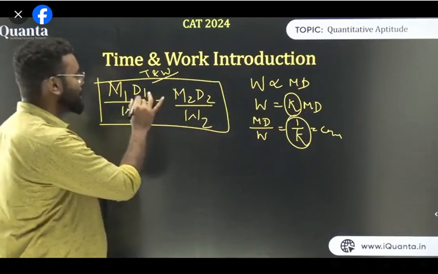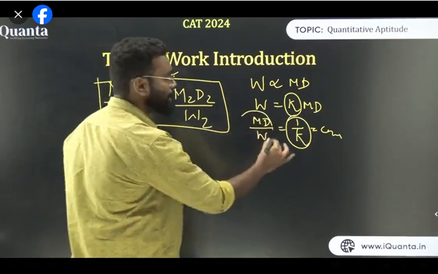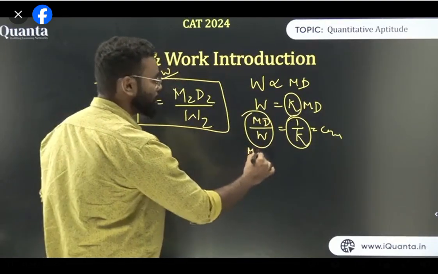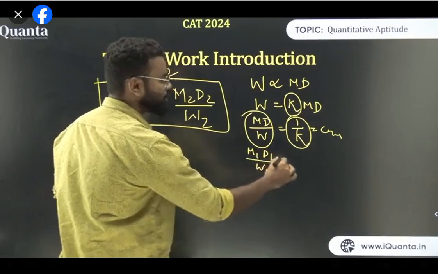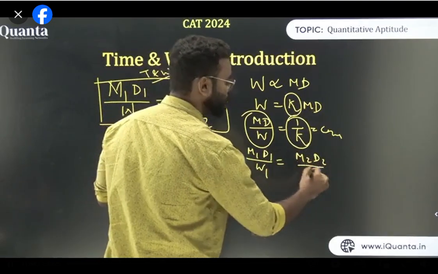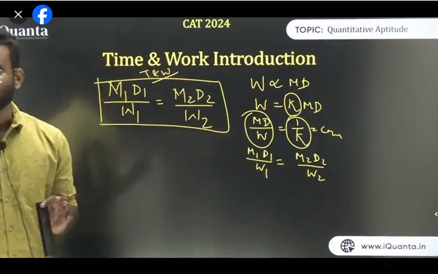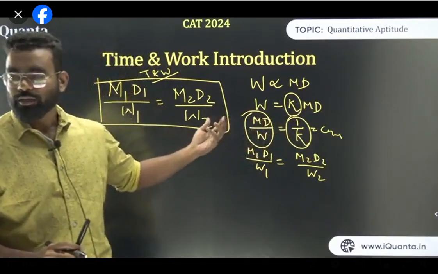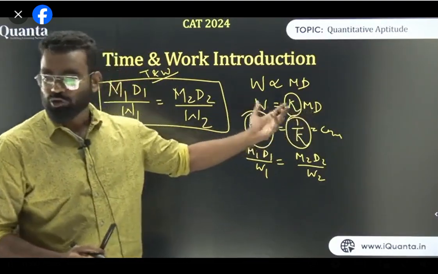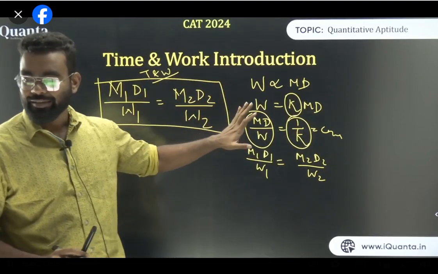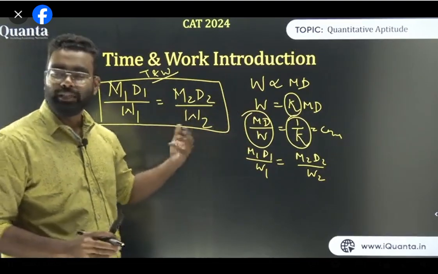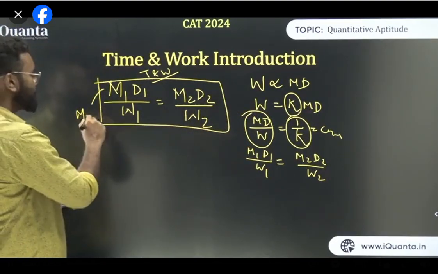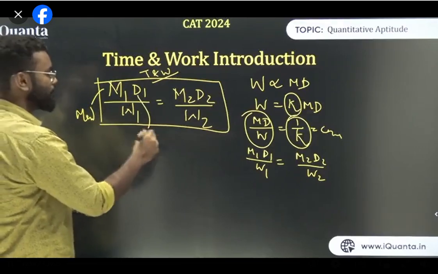Just understand this, M1 D1 upon W1. So we do MD upon W. Now take one value of M, D, W as M1, D1 and W1, and take another value as M2, D2 upon W2. I'm just giving you one simple example. We inverse K because MD upon W becomes 1 by K, just from this formula, that's it. So I'm showing you why this is fixed. I'll give you one example that will make it easier to understand. M is men, D is days, and W is work.